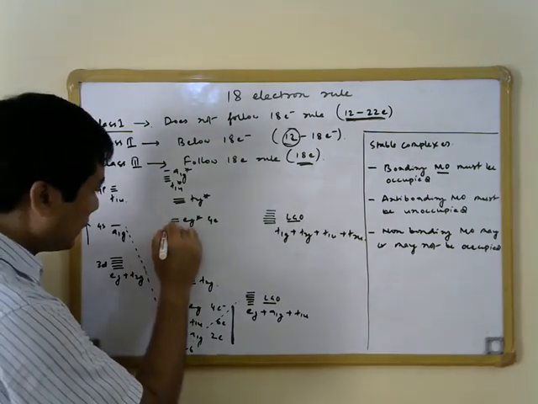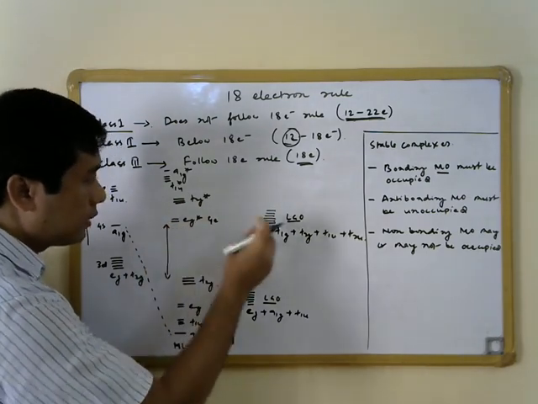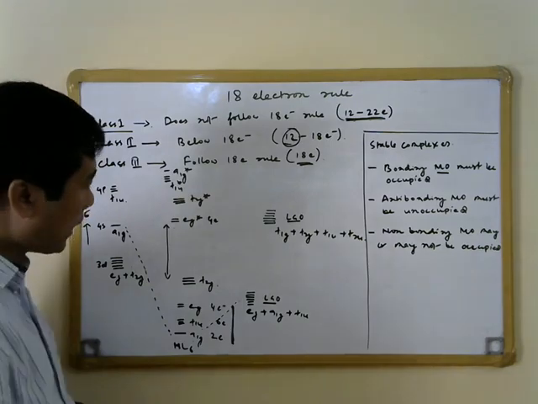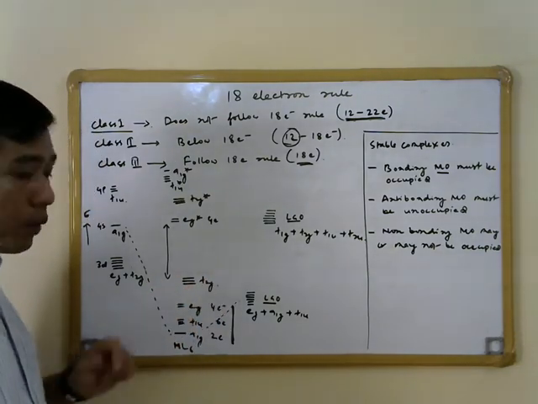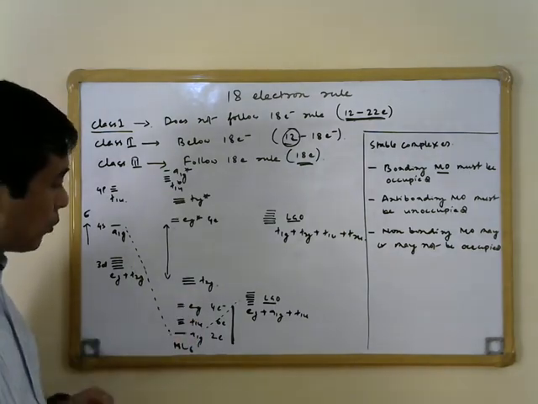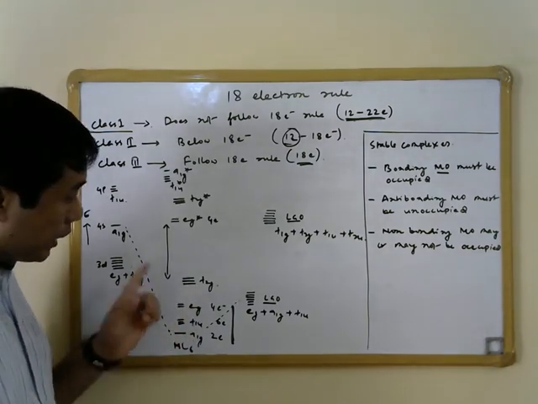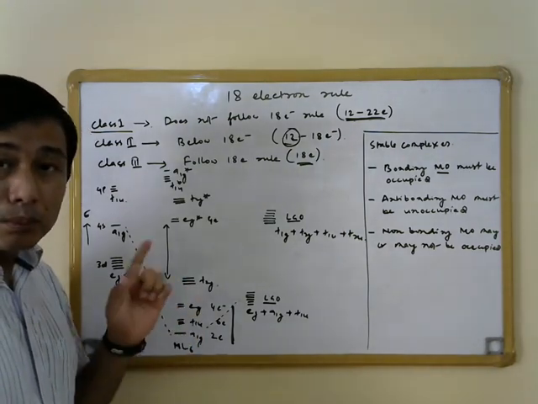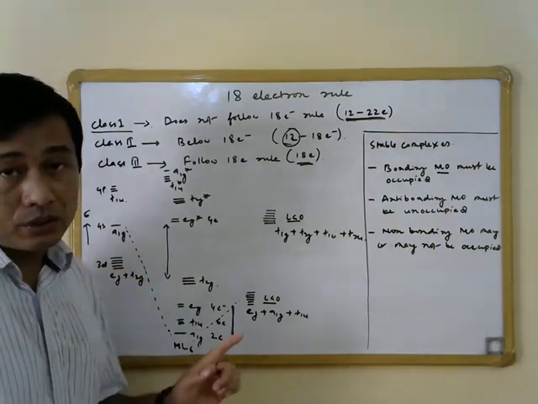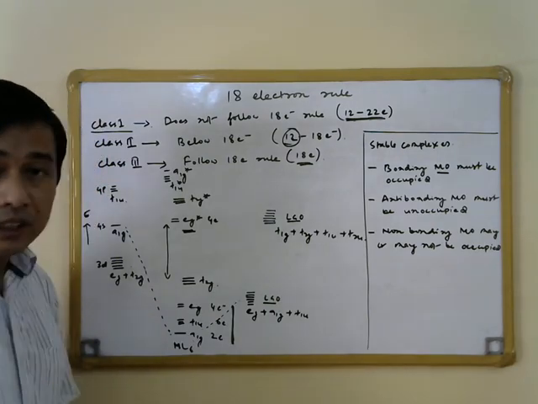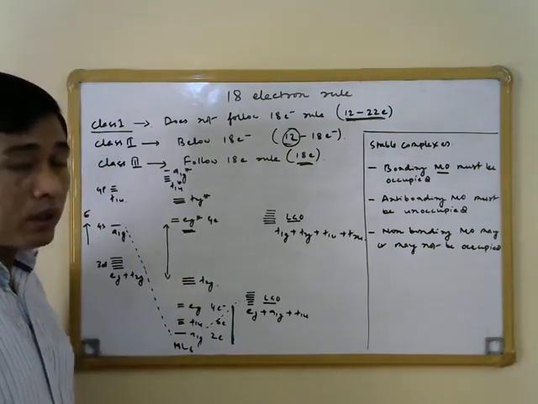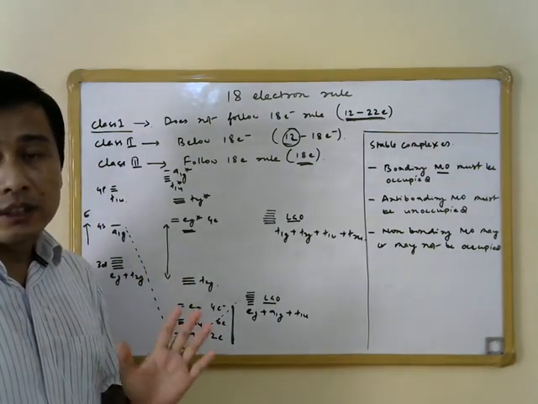The CFSE increased because we are using a pi acceptor ligand, and the t2g becomes bonding. That is why the t2g set of orbitals must be filled for formation of stable metal complexes, and because eg is strongly antibonding, it should not be filled.